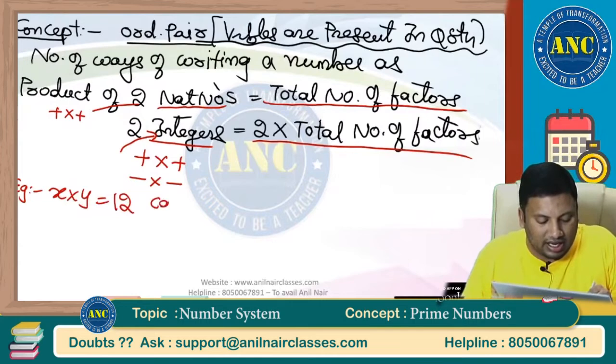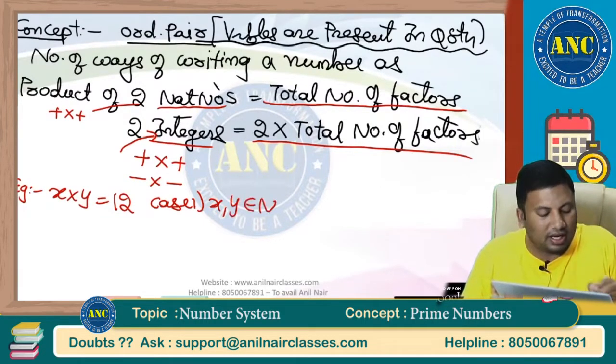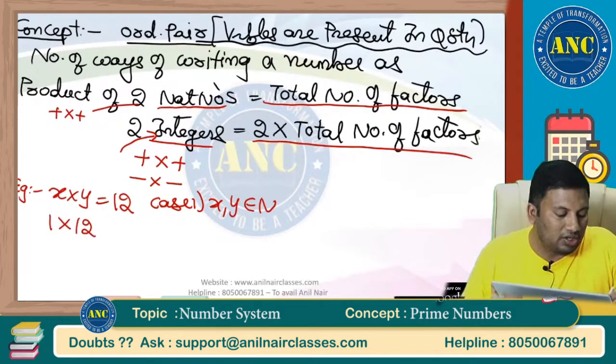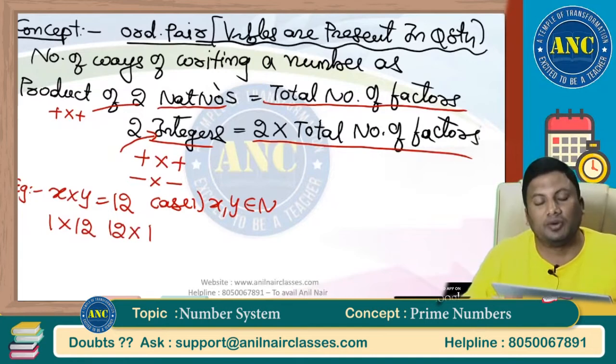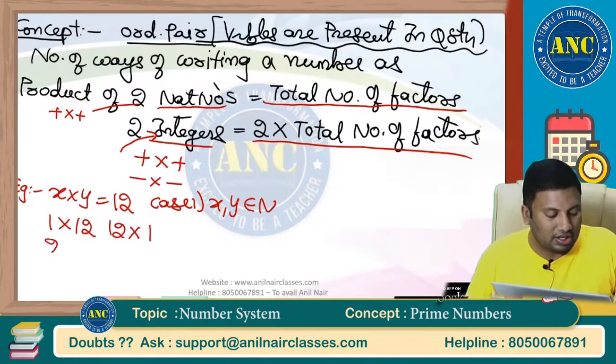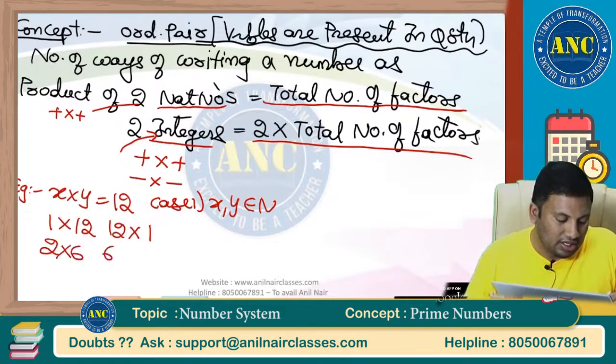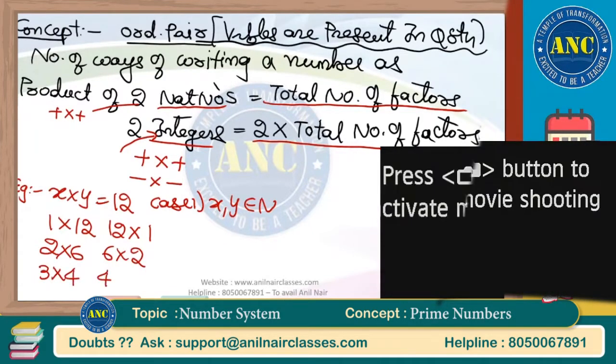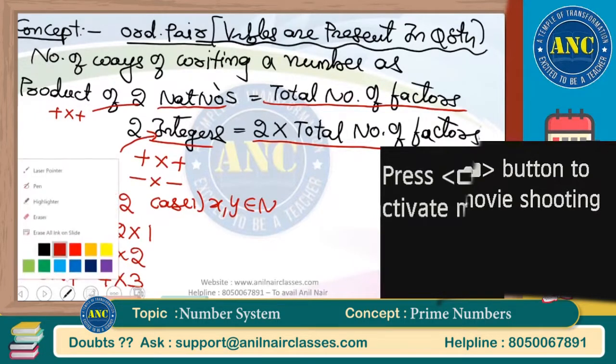First case: x and y are natural numbers. 1 into 12, 12 into 1. Step 1, x is taking 1. Step 2, x is taking 12. 2 into 6, 6 into 2, 3 into 4, 4 into 3.